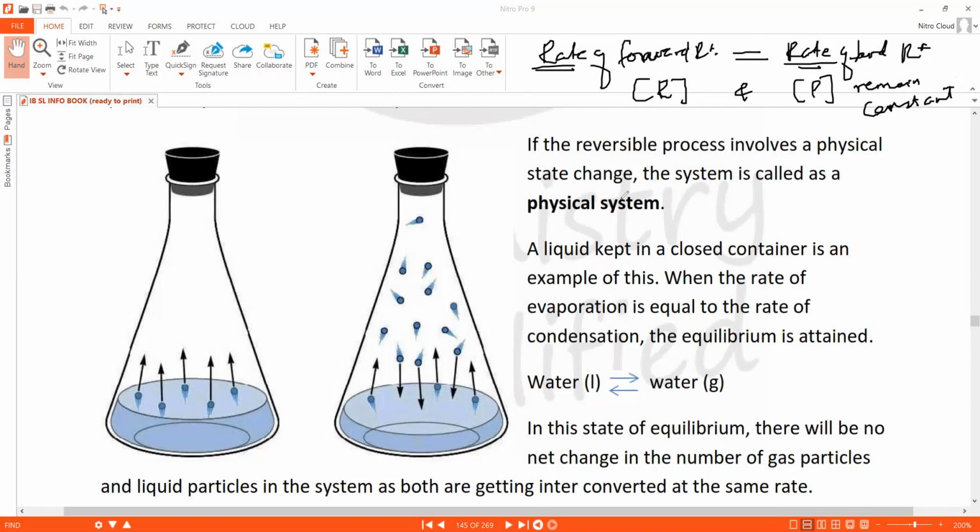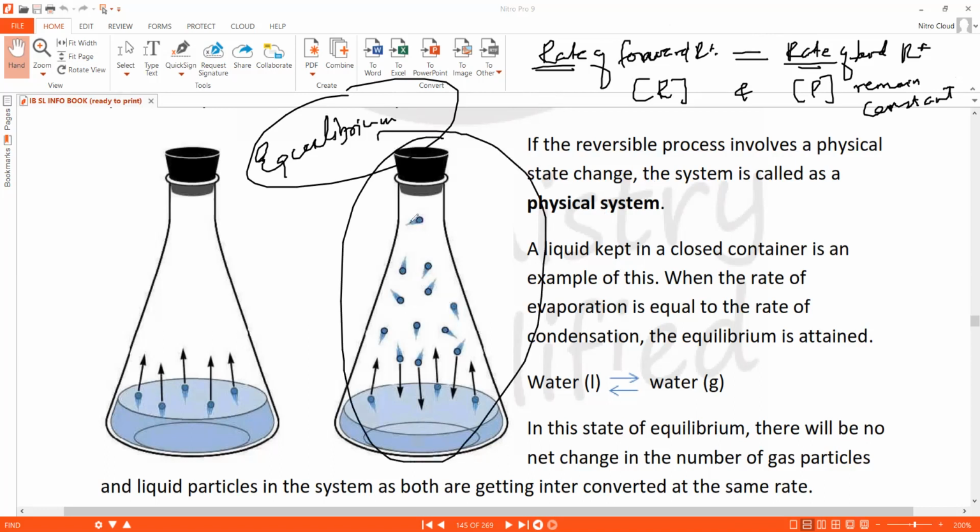Now, having said that, this situation or this condition or this state is described as equilibrium. So I can say that this particular system in this conical flask is at equilibrium, because both the processes, the forward and the backward reaction, evaporation and condensation, are happening at the same speed, and there is no net change in the total number of reactants and total number of products.